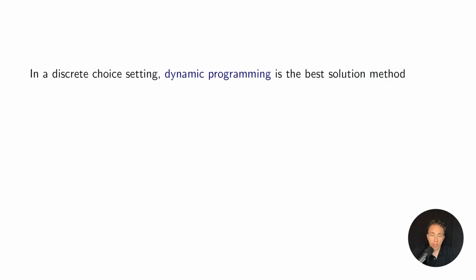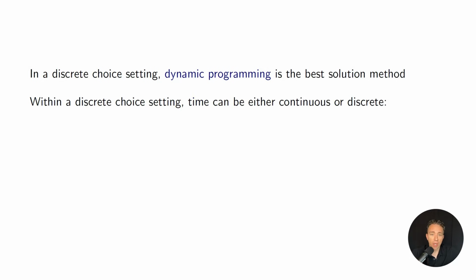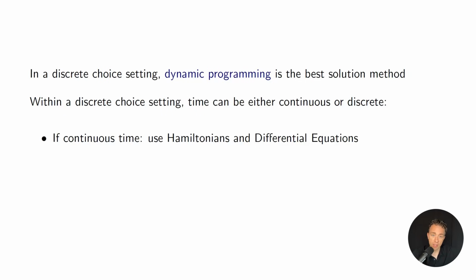And in terms of how we actually mathematically solve models that have optimal stopping, we use something called dynamic programming in a discrete choice setting. And we'll get into this in future videos in this unit. And there's different ways that we can think about this discrete choice setting unfolding. So in one case, time could be discrete, or in another case, it could be continuous. And if we have continuous time, then we're going to use a certain set of tools called Hamiltonians and differential equations. If time is discrete, then we're going to use methods called recursive methods.